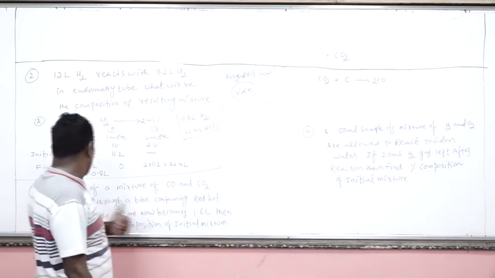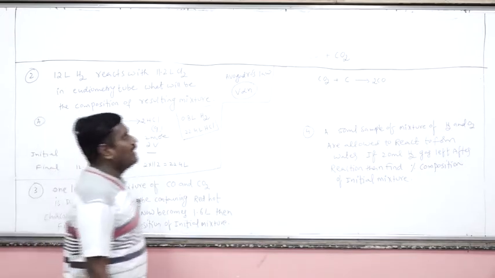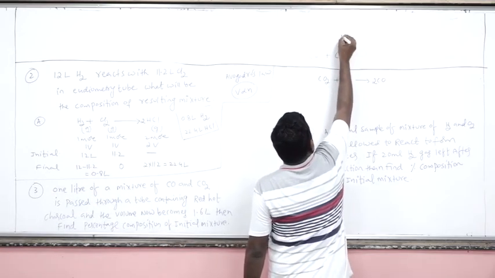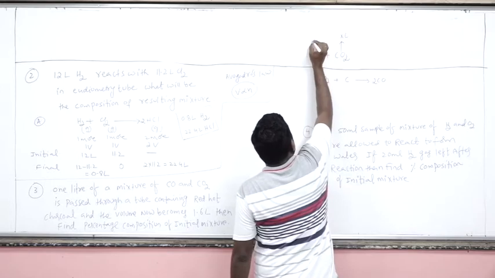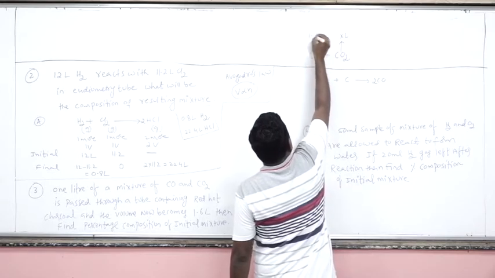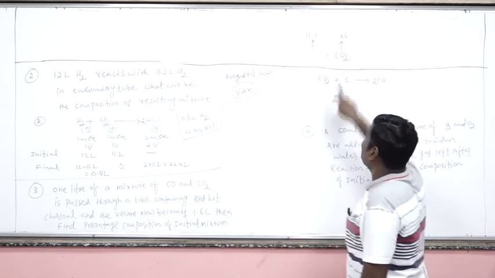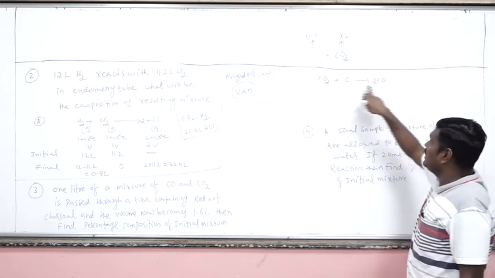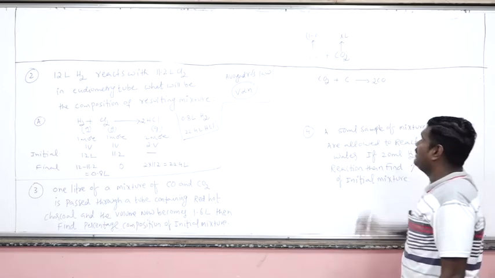CO plus CO2, 1 liter. Let's suppose CO2 is X liter. How many liters of CO will be present? 1 minus X liter. Are you getting my point? Why am I taking CO2 as X liter? Because it is only reacting with coke to reduce to carbon monoxide. Are you getting my point?